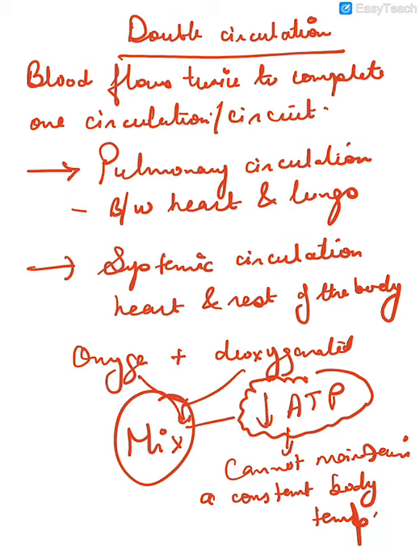So the double circulation is important because without it we cannot maintain a constant body temperature, as enough energy would not be produced.